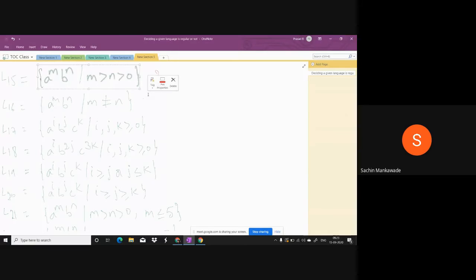Whenever a relation is there, memory is required. Okay, the relation is there. Is that relation finite or infinite? Here we have the relation: A's must be more than the B's. Is that relation finite or infinite?